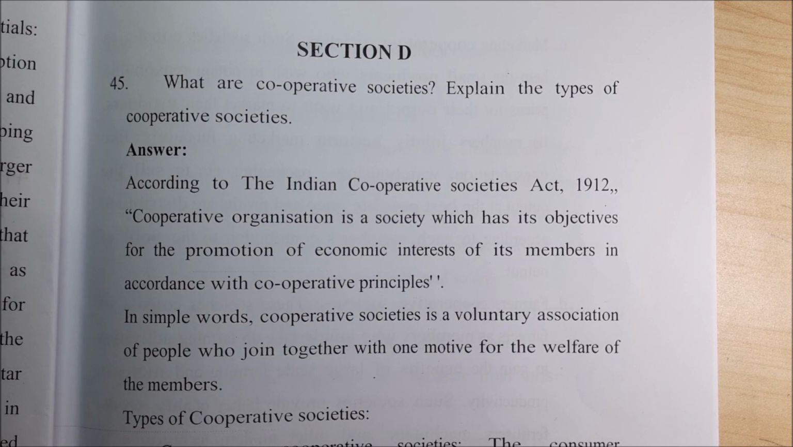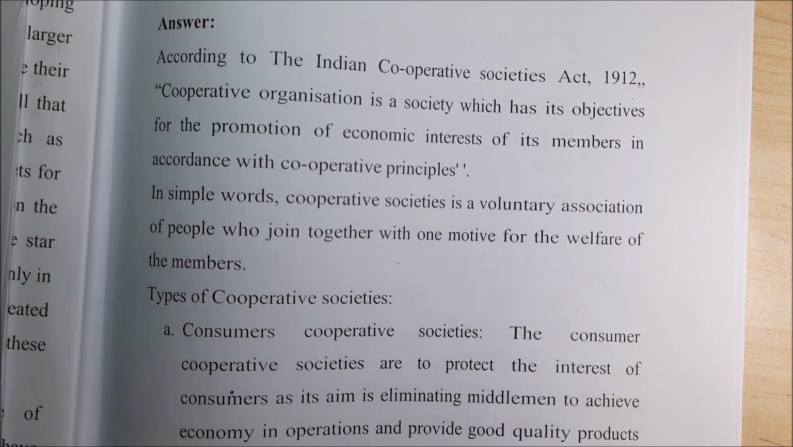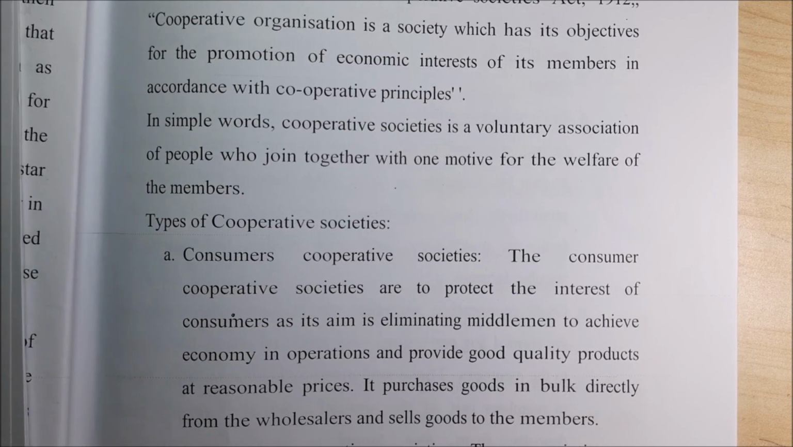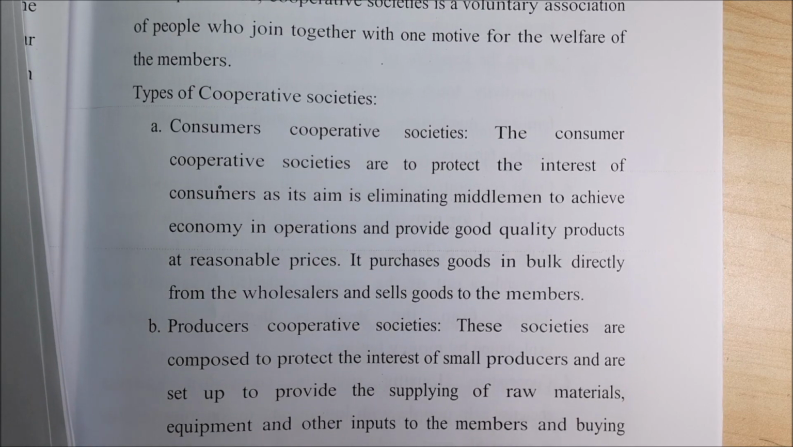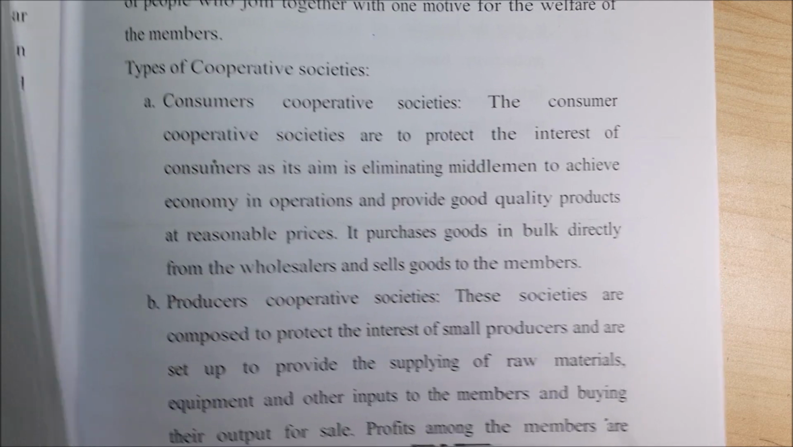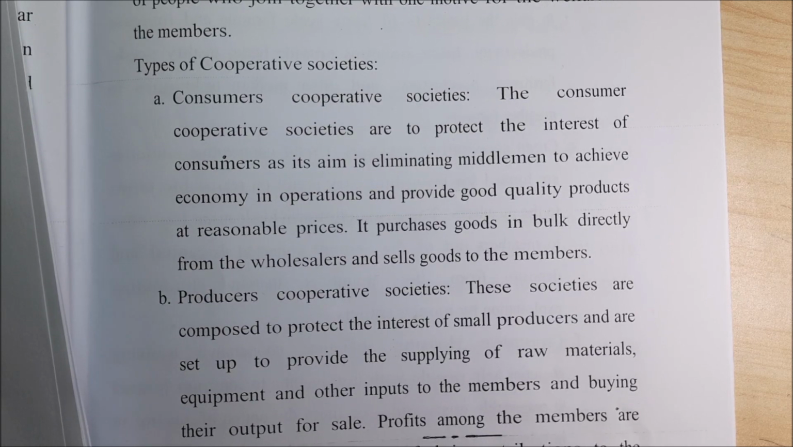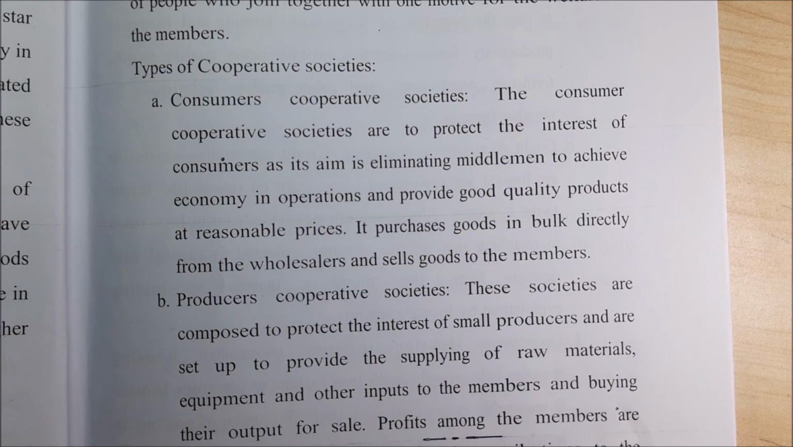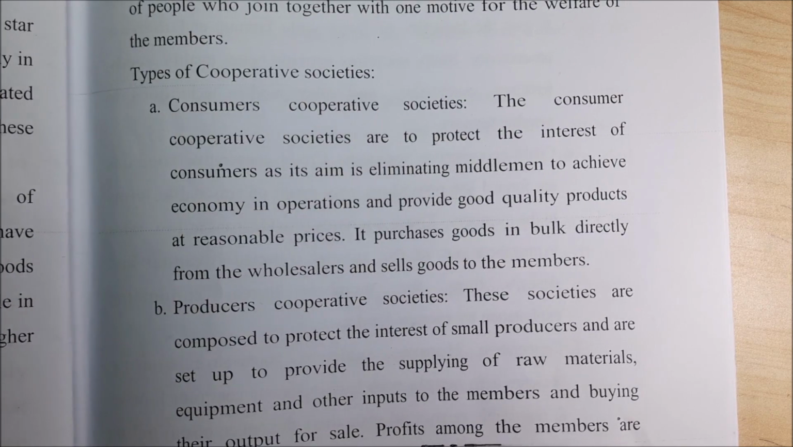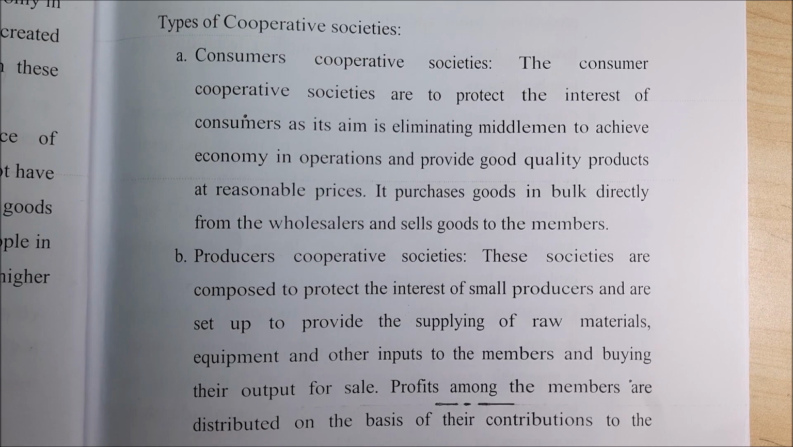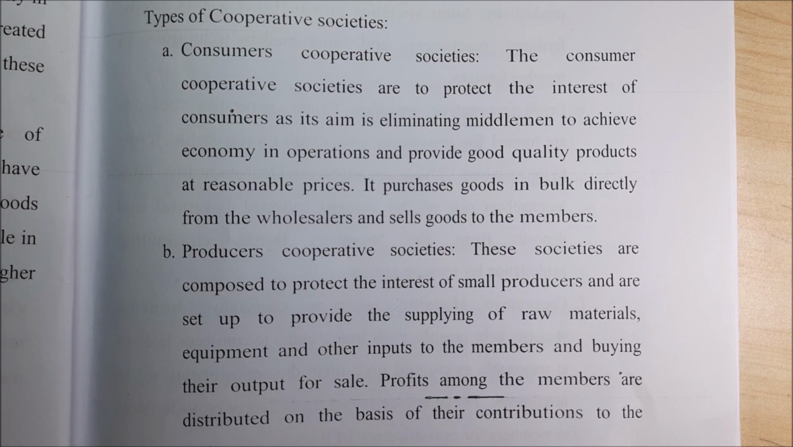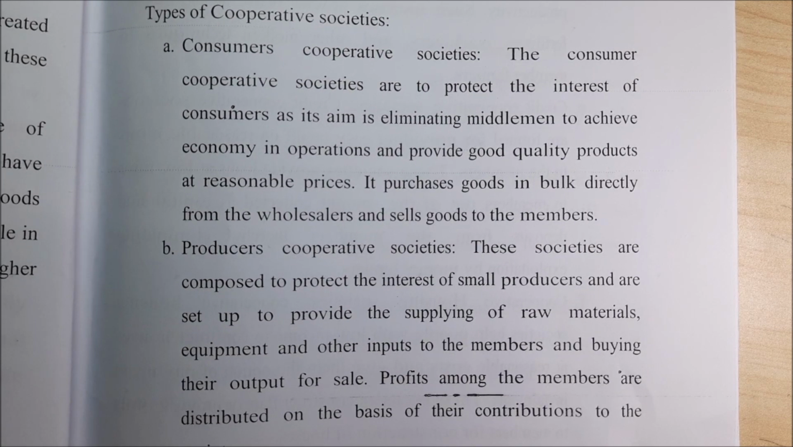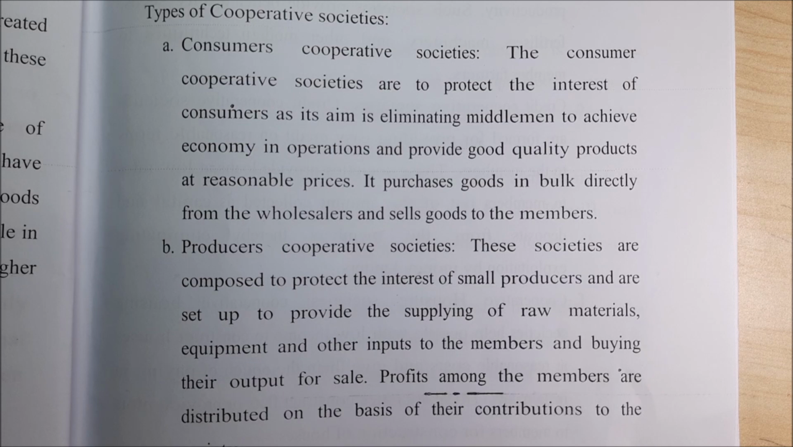So that is what is meant by cooperative society. They have asked for the different types of cooperative societies. You have several: consumer cooperative society, producers cooperative society, marketing cooperative society, farmers cooperative society, credit cooperative society, and cooperative housing societies. The first one is consumer. In the interest of the consumers, you buy goods in bulk and sell them to your members. That is called a consumer cooperative society.